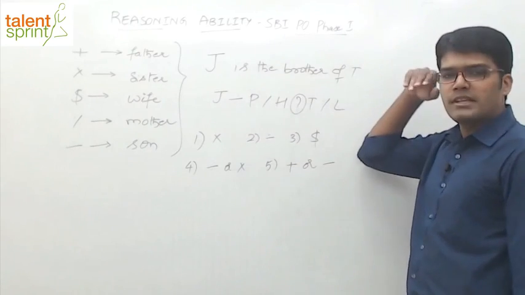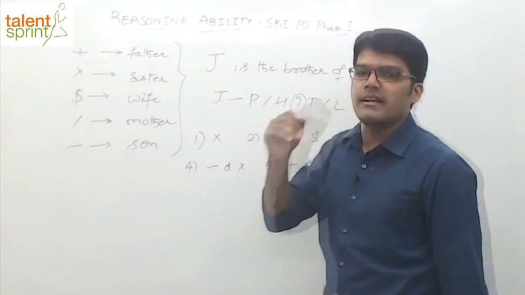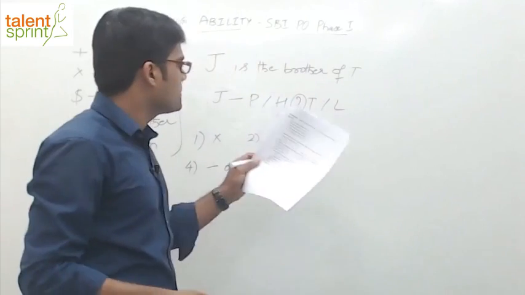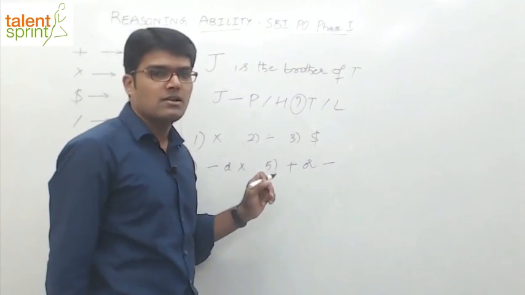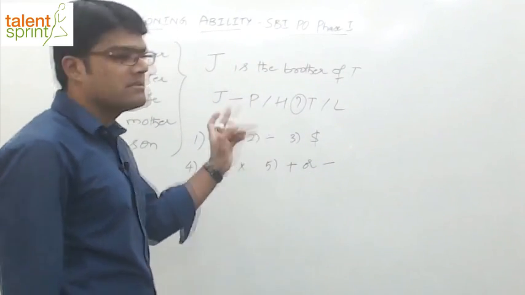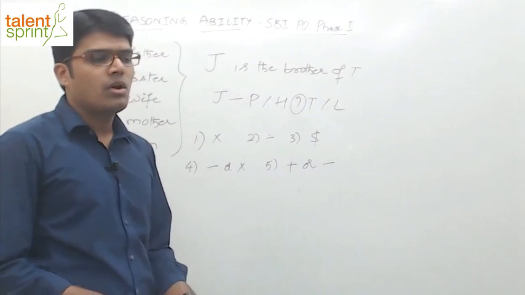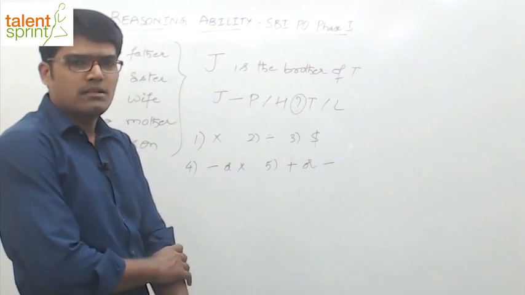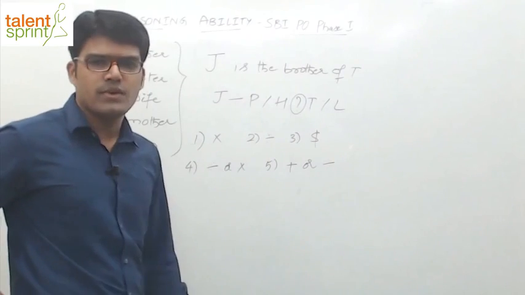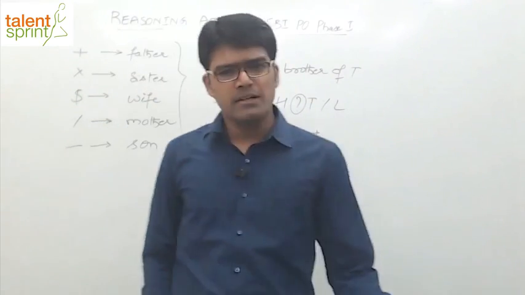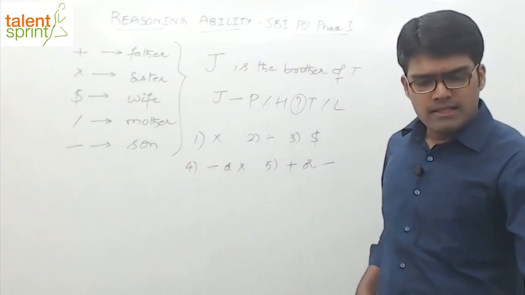So J is the brother of T. It has been declared that J is the brother of T, and an equation is given with something missing in between. So what will come in here so that J is the brother of T? I'll give you about one minute to work on this question. Follow whatever method you know, family tree or anything, and see what the answer is.